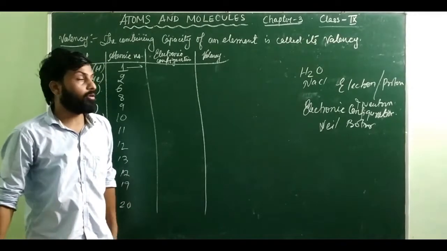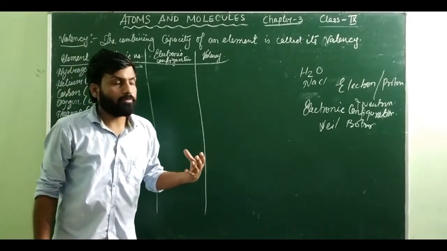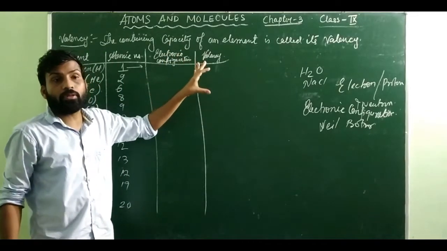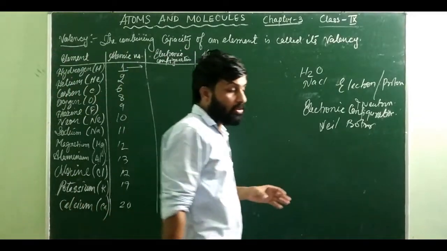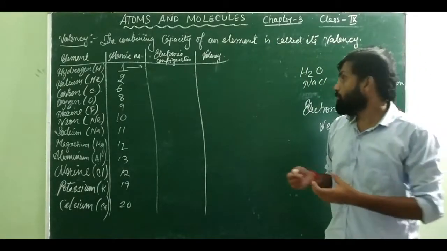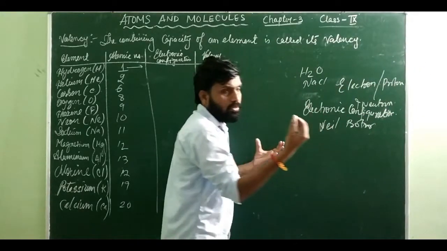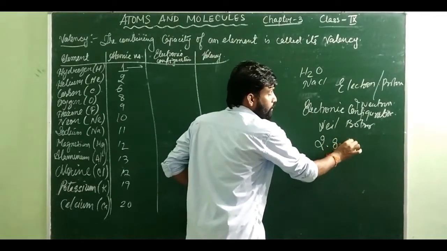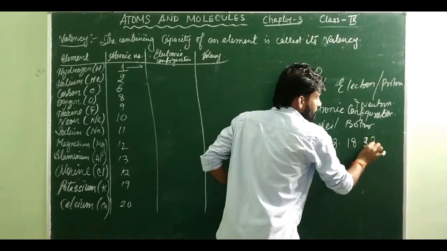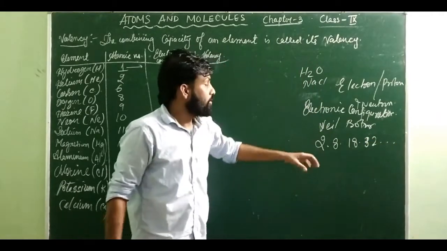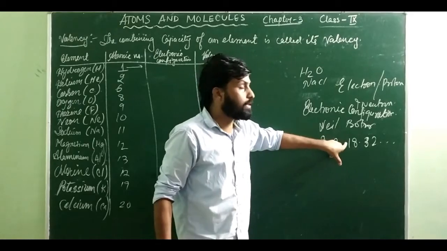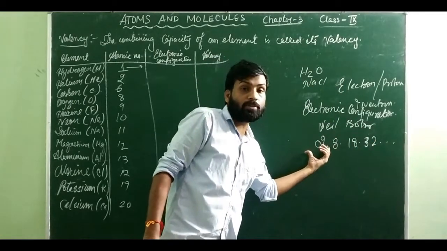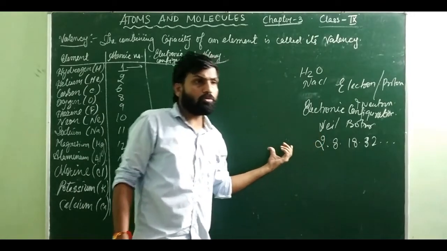At that time, Niels Bohr came up with a sequence. Okay, and that sequence is known as the atomic configuration. He says how the electrons present in an atom can be arranged. So that very sequence is known as the atomic configuration. The sequence says something like this: all the electrons should be arranged in this particular form. This is known as a shell. First shell, second shell, third shell, fourth shell. Okay. The first shell can have a maximum of how many electrons? 2 electrons.